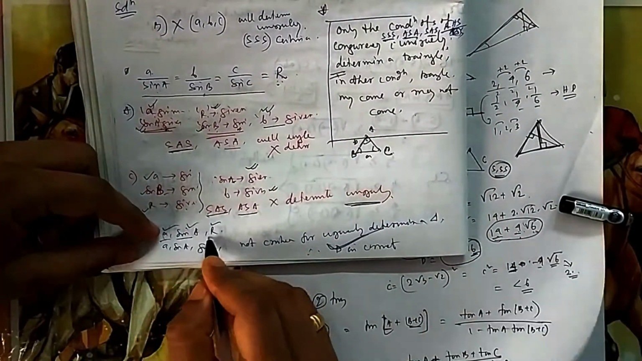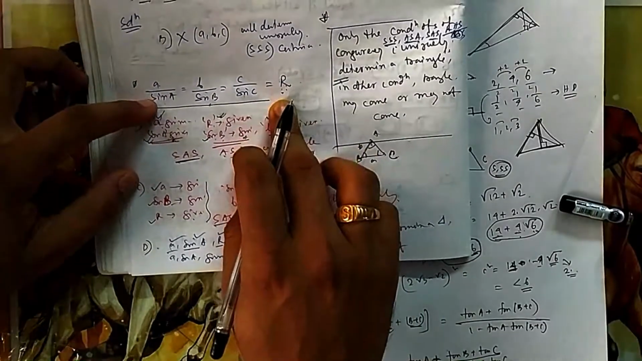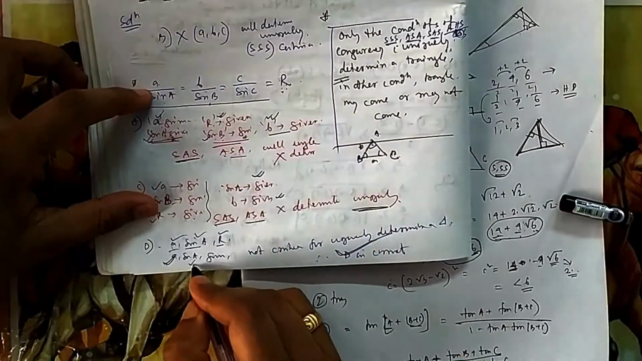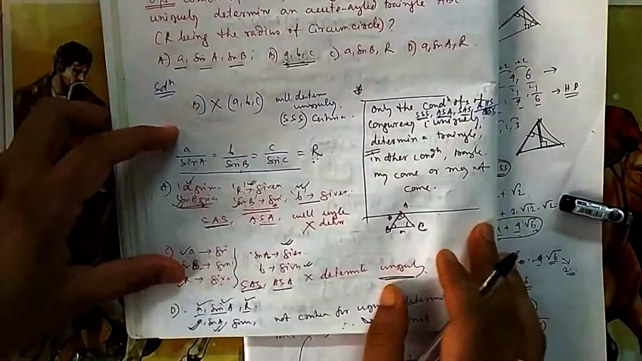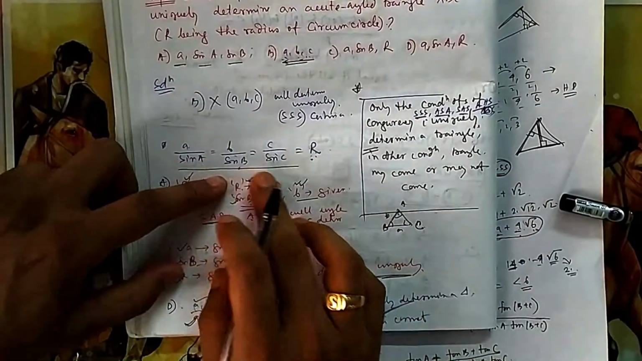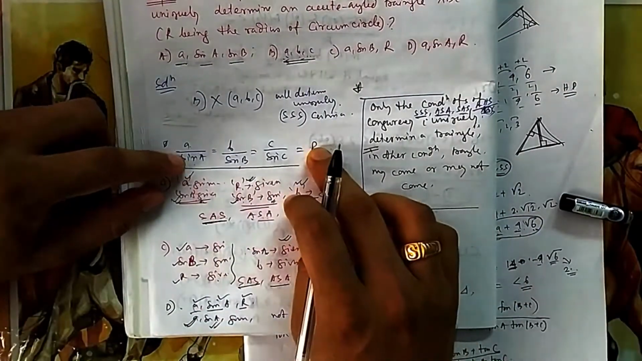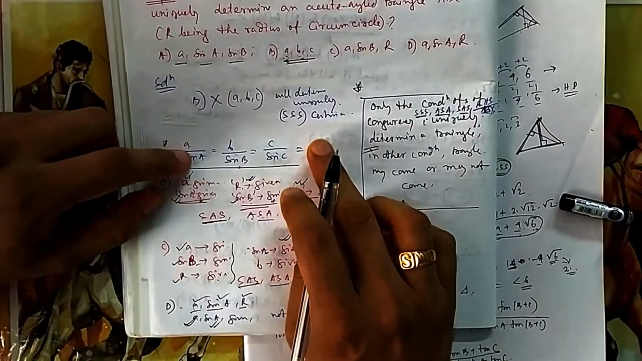A is given, sin A is given, R is given. A, sin A, R. So what do you know? You know A, you know R. Nothing else you know. You don't know B, C, you don't know sin B, sin C. Because A, sin A, R is given, it means nothing extra you can find.